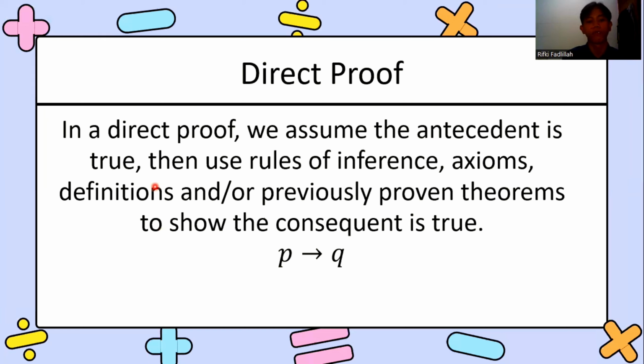First is direct proof. In a direct proof, we assume the antecedent is true, then use rules of inference, axioms, definitions, and/or previously proven theorems to show the consequence is true. And this is P then Q.